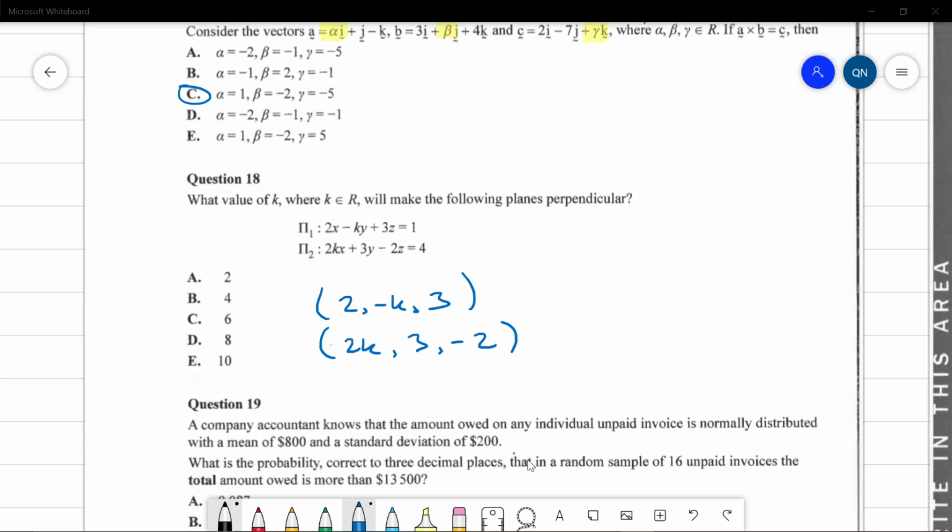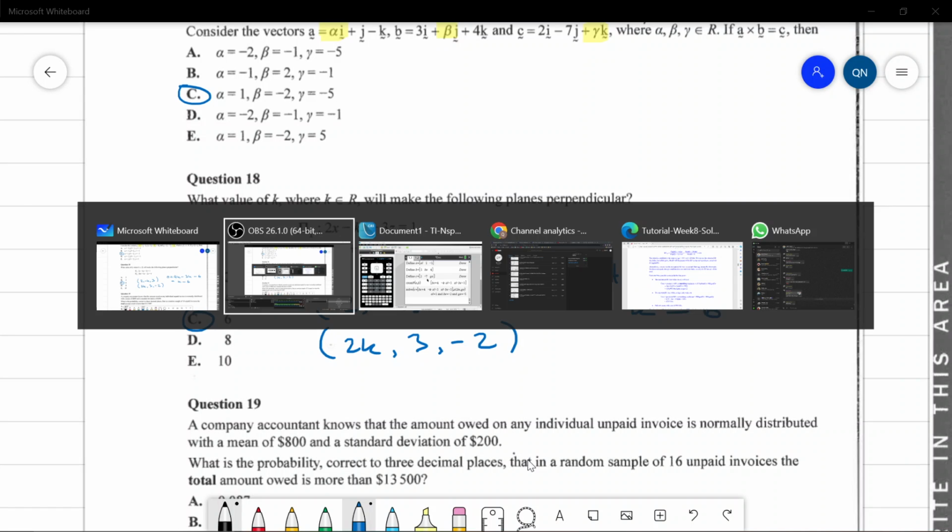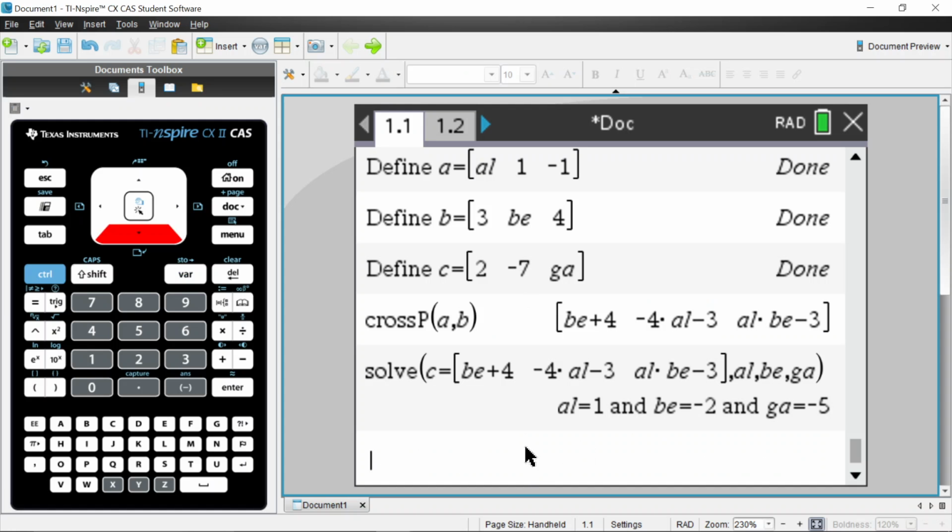So what's the dot product going to be? It's going to be 4k minus 3k, and then -6, and we want this to be equal to 0. So what's 4k minus 3k? That's k, and then -6 equals 0, so k has to be equal to 6. You could probably verify this on the CAS as well if you have the programs.